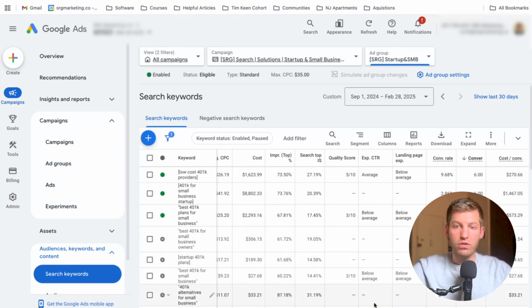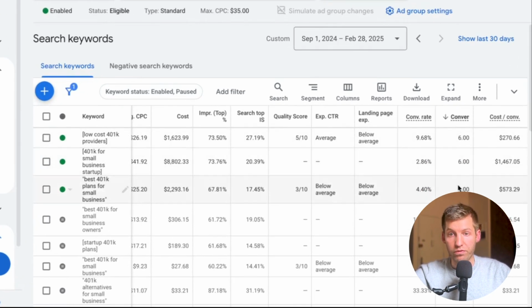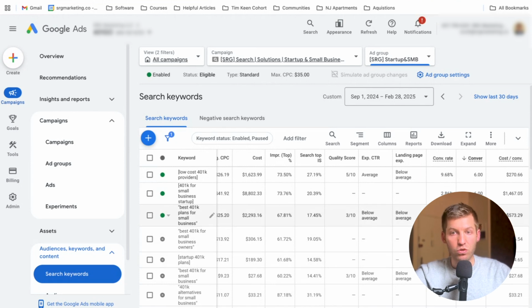And the reason you want to do this is because the key to generating quality leads consistently is understanding which keywords are consistently driving qualified leads. And unfortunately, in the Google Ads platform, you can only see the number of conversions that come from keywords, as you can see here in this account. But what we can't see is who are these people? Were they the right job titles? Were they from the right companies? Did they end up taking sales meetings with our team and becoming customers? We have none of that data in Google Ads.